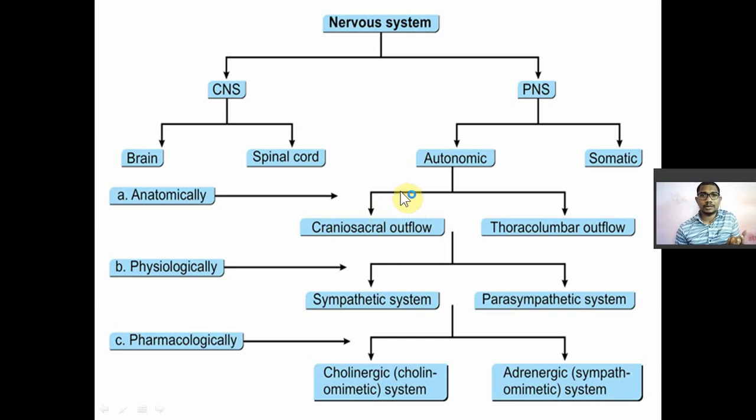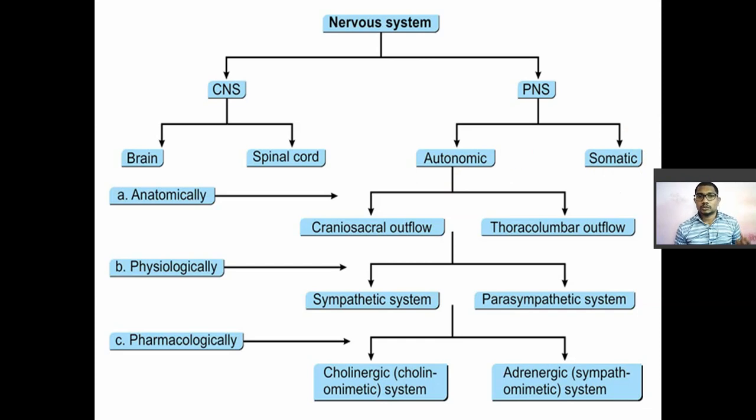So your heart, your kidney, smooth muscles of GIT have some autonomy over there, and they are known as autonomic nerves. Okay, and the second part is nothing but the somatic nerves. Somatic nerves means they are under voluntary control. For example, you can contract and relax your skeletal muscles like muscles of leg, hands, etc. So skeletal muscles are under voluntary control, known as somatic.